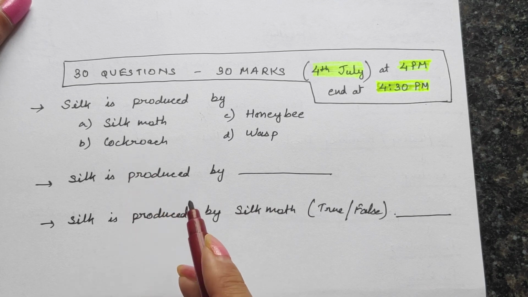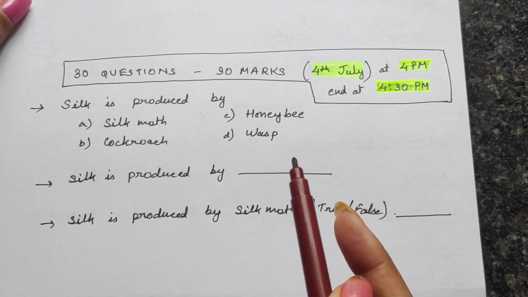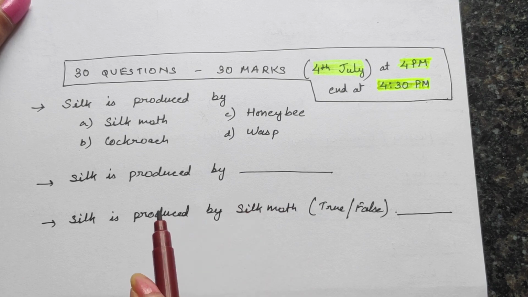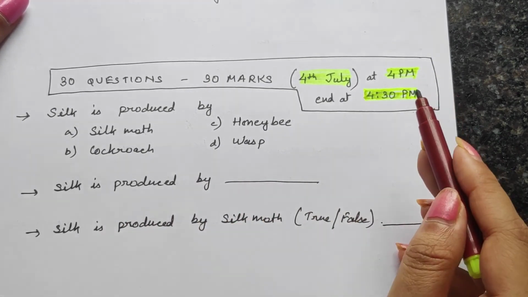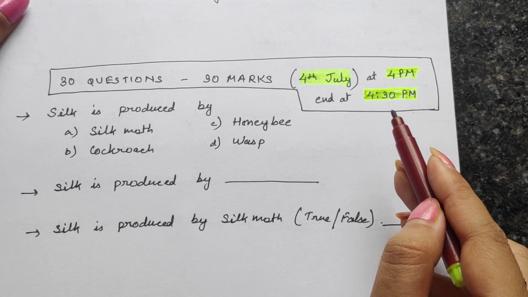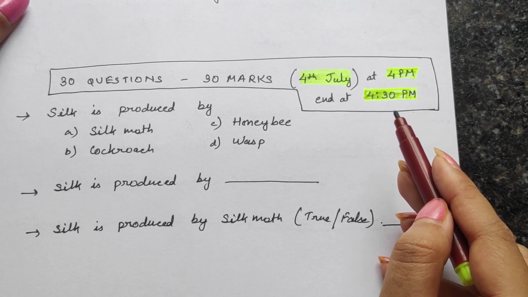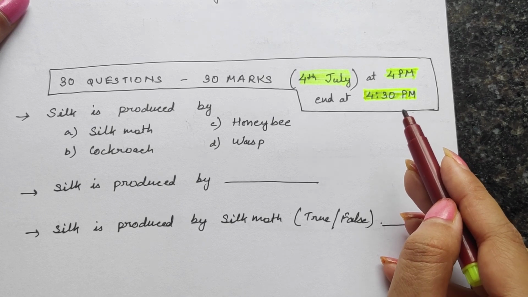In this format you will get the questions. You will just have to use your email ID, so make sure that you have a valid email ID for this. The test will start at 4 p.m. and it will end at 4:30 p.m. That means you'll get just 30 minutes, 1 minute for each question. One question for 1 mark.